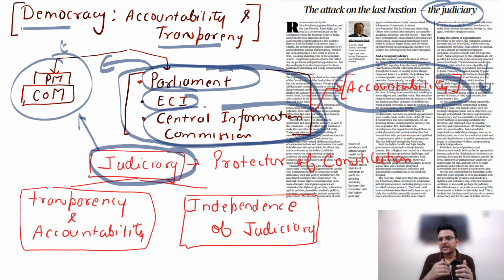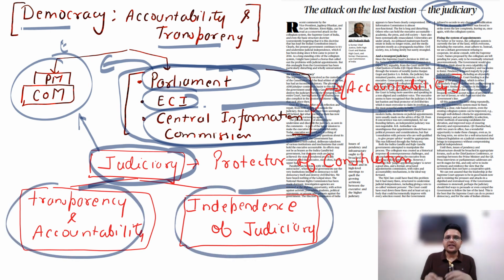And here some issues have emerged. On one side we have transparency and accountability, on the other side we have independence of the judiciary. Independence of the judiciary is part of the basic structure, and the judiciary is the protector of the constitution. So now a struggle is going on between the government and the judiciary.